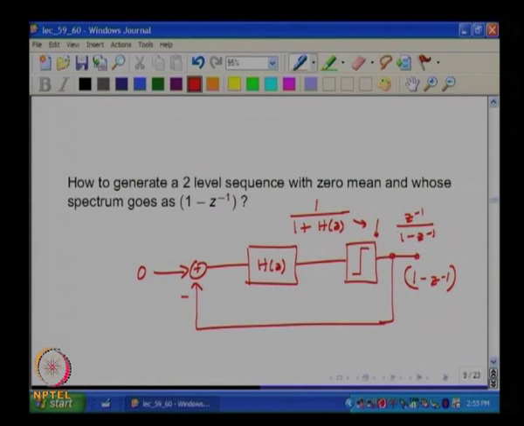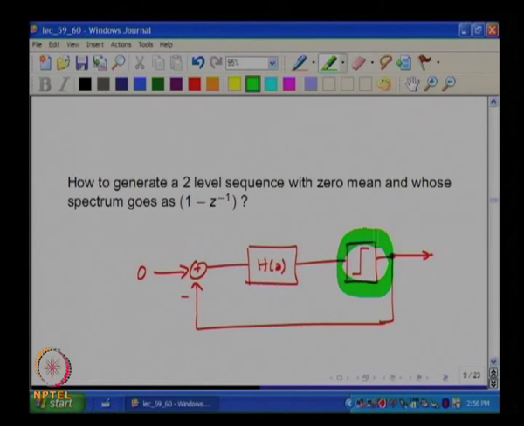Is this clear? So, before we get into more details, I just want you to take a step back and see what we have done here. All I said was we need a 2 level sequence which has some specified behavior at low frequencies. So, the first thing is to say I am going to have a generator which generates 2 levels.